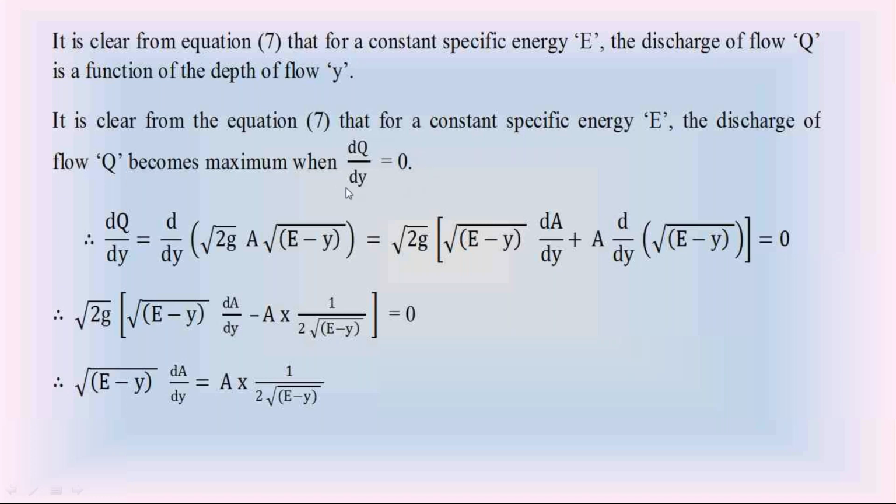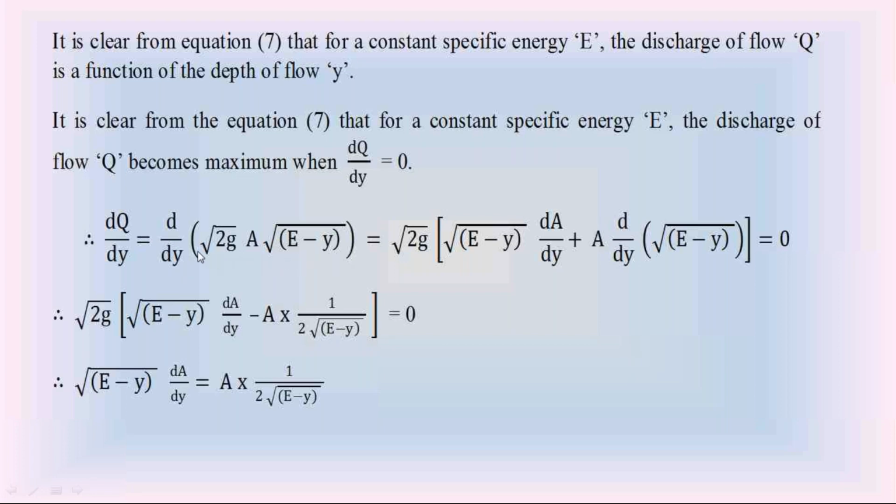Now find out this differentiation dQ by dy. Please follow this differentiation carefully. It is d by dy of the discharge Q, substituting equation 7, so d by dy of root 2g into A into root of (E minus y).